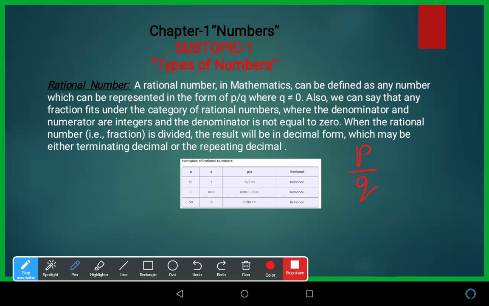And the important thing is that q should not be equal to 0. Because when q is equal to 0, this means the denominator is 0 and it will move towards infinity. So q should not be equal to 0.